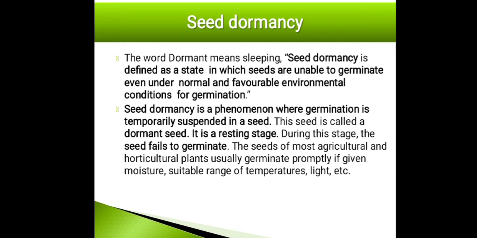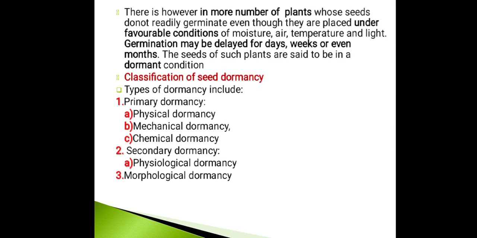This can be seen in agricultural and horticultural plants, which usually germinate promptly if given moisture, a suitable range of temperature, etc. However, there are a large number of plants whose seeds do not readily germinate even though they are placed under favorable conditions of moisture, air, temperature and light. Germination may be delayed for days, weeks or even months together. The seeds of such plants are said to be in a dormant condition.